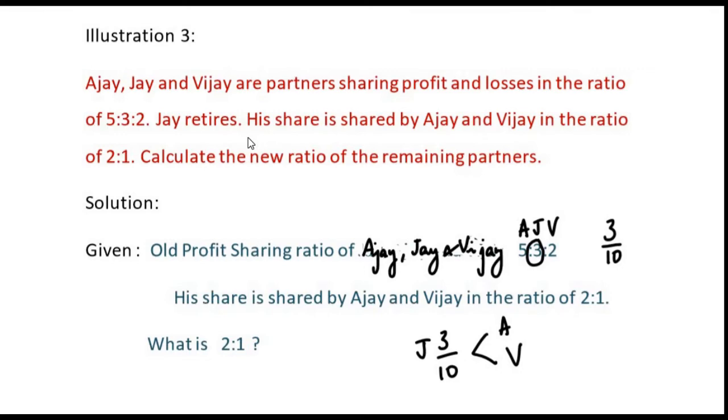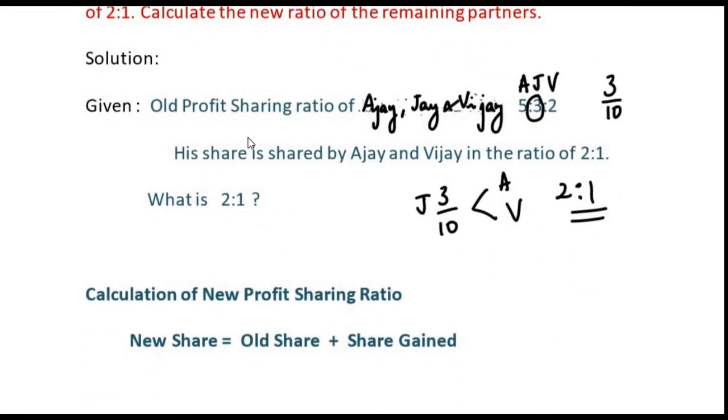But in what ratio? In what ratio will they gain the share of the retiring partner? It is given in the problem that it is 2:1. Okay, so 3/10 is gained by Ajay and Vijay in the ratio of 2:1. So what is 2:1? 2:1 is nothing but the gain ratio. The ratio in which the remaining partners gain the share of the retiring partner is known as the gain ratio. Okay, so in this case it is 2:1.